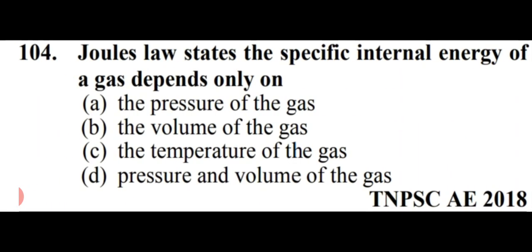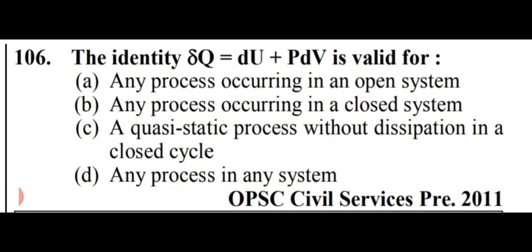Joule's law states the specific internal energy of a gas depends only on. Options are, the pressure of the gas, the volume of the gas, the temperature of the gas, pressure and volume of the gas. So in this case, Joule's law states the specific internal energy of a gas depends only on option number C, that is the temperature of the gas. Option number C is right here.